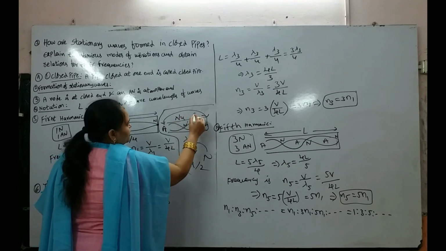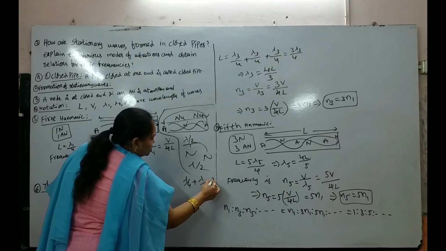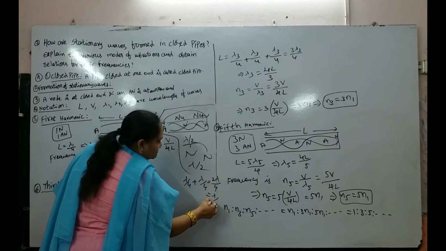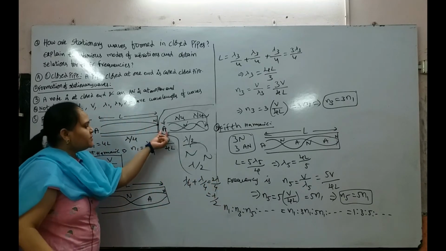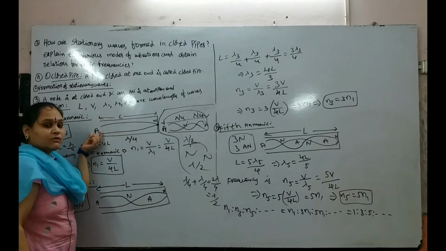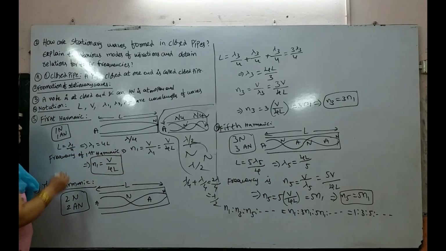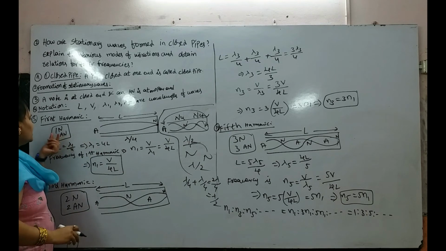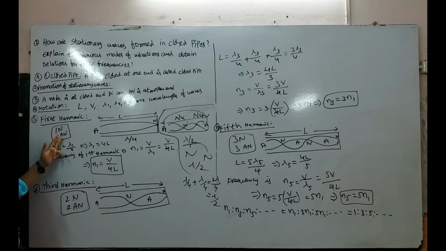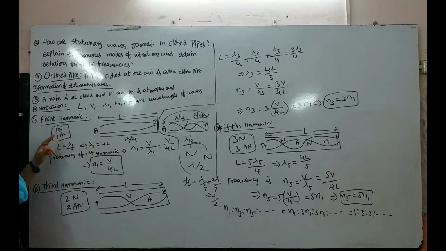This is lambda by 4 and this is lambda by 4. Lambda by 4 plus lambda by 4 is 2 lambda by 4, which equals lambda by 2. So the distance between two successive antinodes is lambda by 2 and the distance between an antinode and a node is lambda by 4, that is the difference. So in first harmonic case we are observing one node and one antinode.